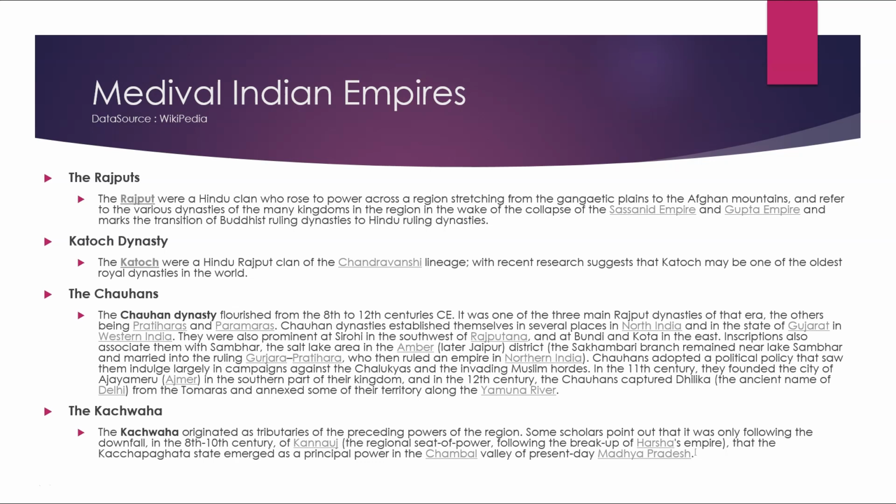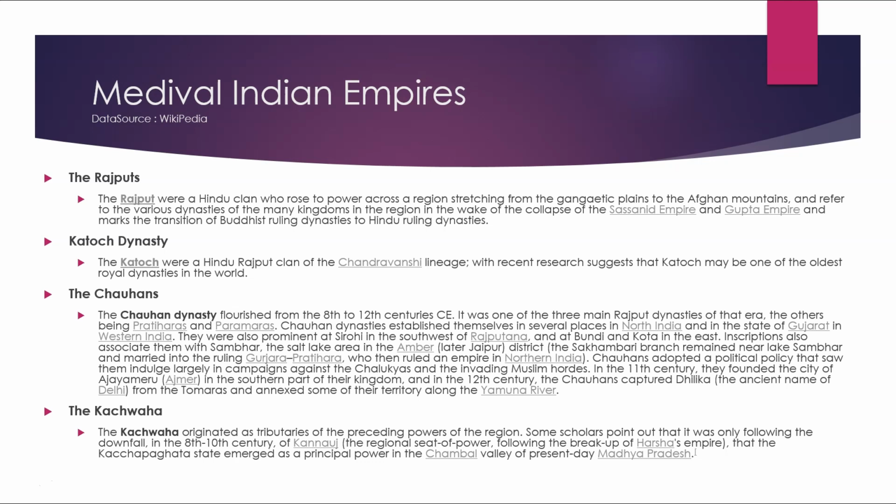The Chauhans. The Chauhan dynasty flourished from the 8th to 12th century CE. It was one of the three main Rajput dynasties of that era, the others being the Pratiharas and Parmars. The Chauhan dynasty established themselves in several places in North India and in the state of Gujarat in western India. They were also prominent at Sirohi in the southwest of Rajputana, and at Bundi and Kota in the east.